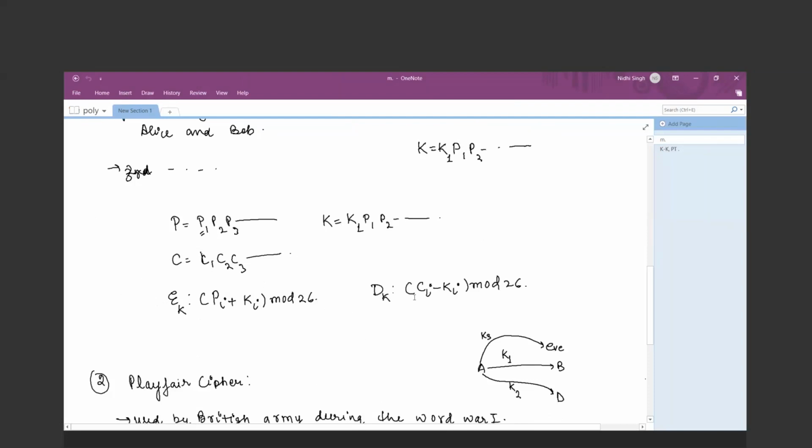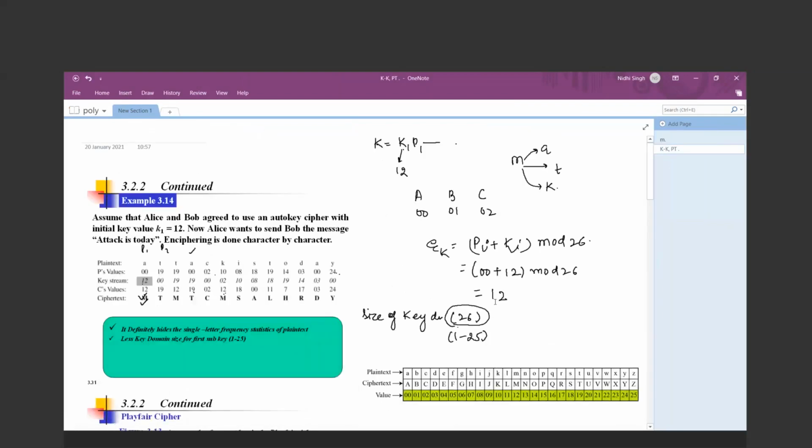The decryption algorithm says the same thing: you subtract the key, that is Ki, from the first character of the ciphertext, followed by the modulo operation, which is 26. The example is also shown over there. The plain text is today.